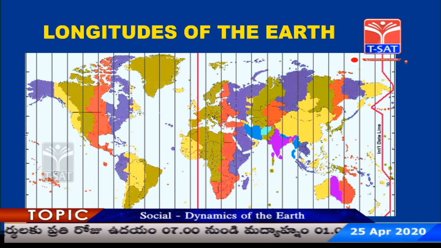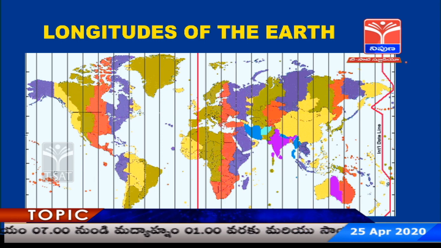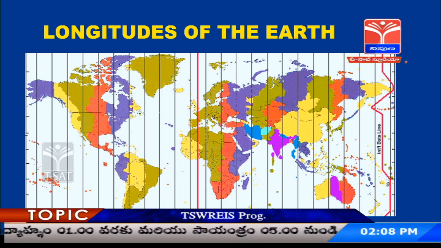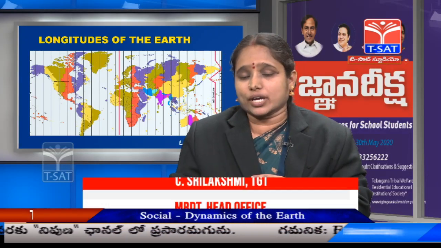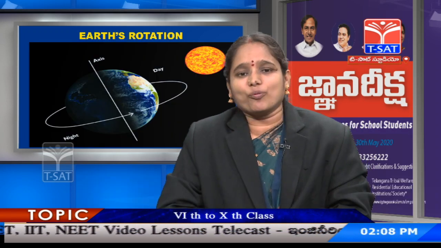Such is the help of longitudes, such is the use of longitudes. So, I repeat, the structure which forms along with the longitudes, the vertical lines, and latitudes, the horizontal lines, helps us to locate various regions on the earth. Now, coming to the next subtopic, movements of the earth.